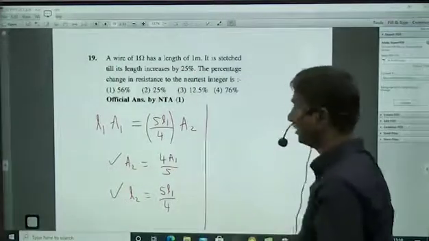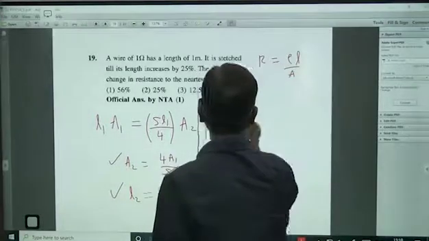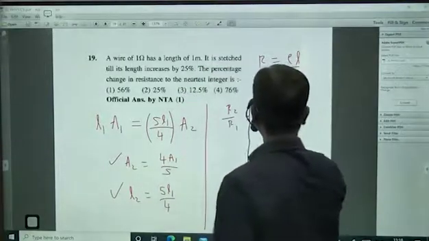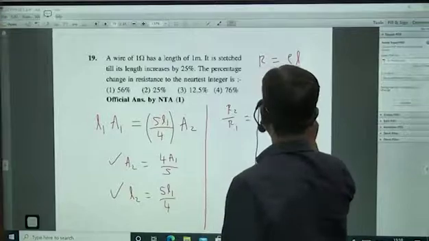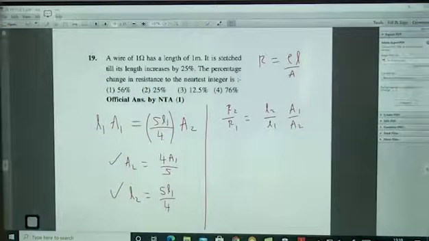Then what about the resistance? Resistance R is equal to rho L by A. So R2 by R1 will be equal to L2 by L1 into A1 by A2.